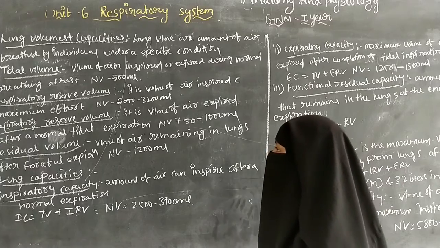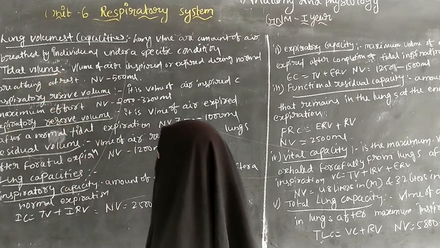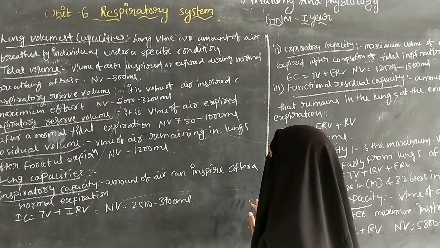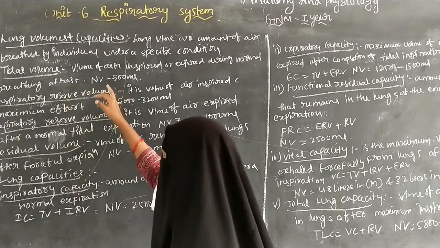Lung volume consists of tidal volume. Tidal volume is the volume of air inspired or expired during normal breathing at rest.